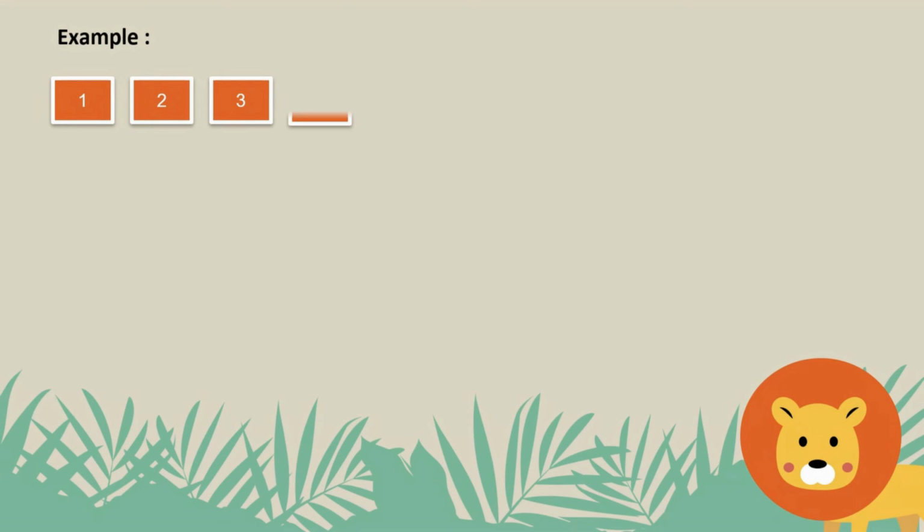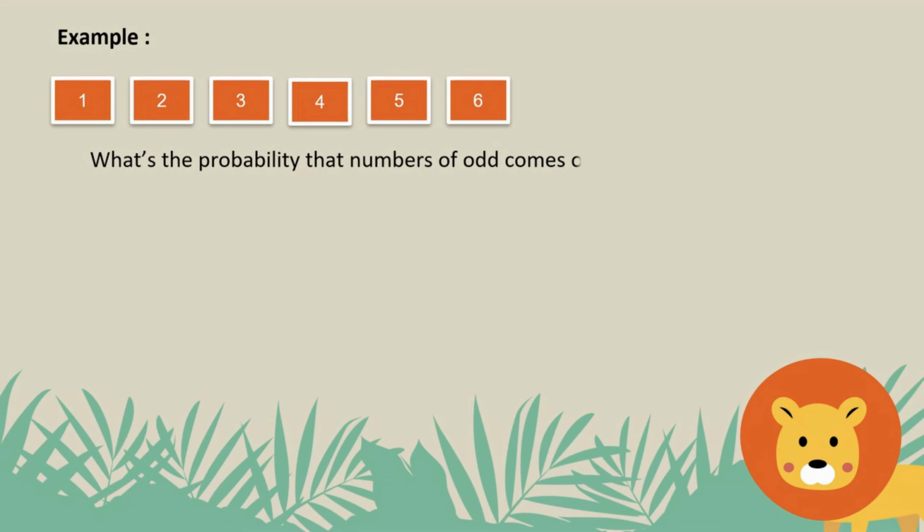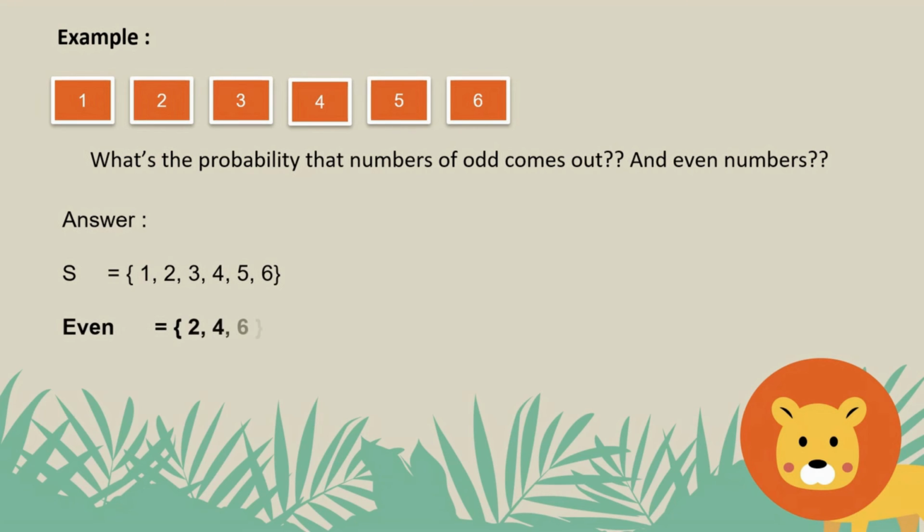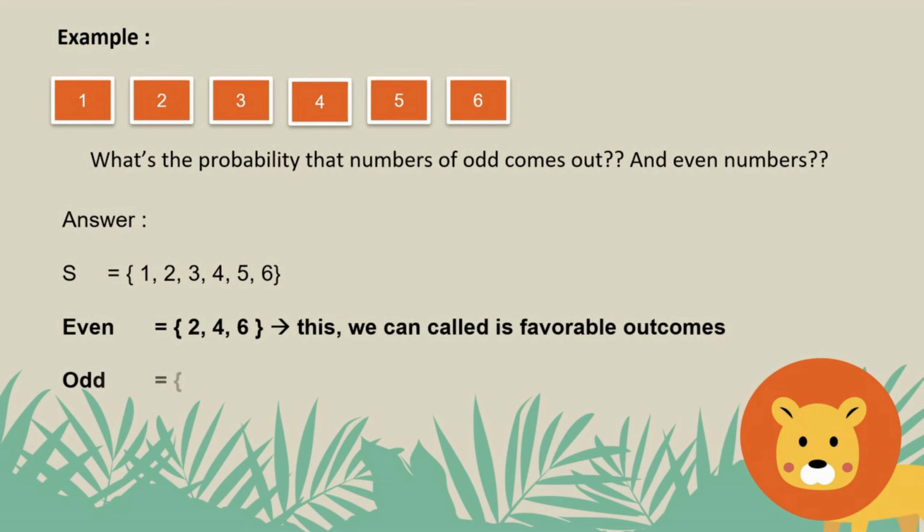So this head we can call the number of favorable outcomes. For the second example, I have 6 natural numbers: 1, 2, 3, 4, 5, and 6. The question is, what is the probability that the outcome is an even number? The answer: for the sample space I have 6, 1 until 6. For the even numbers, I have 3 outcomes. So, these even numbers we can call favorable outcomes. And then the odd numbers are favorable outcomes.